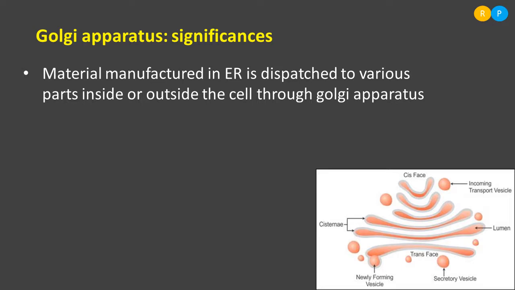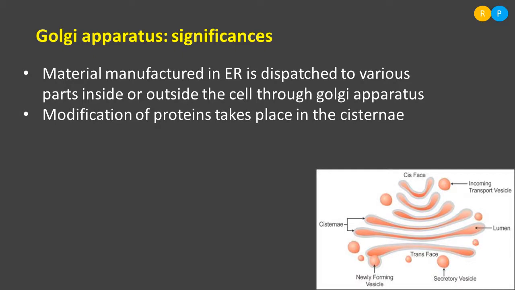The Golgi apparatus is actually responsible for making the product reach its target region, because different regions of the cell require protein as well as lipid. Whenever those materials are needed by the cytoplasmic region, they are sent to that particular target region with the help of the Golgi apparatus. Clear? And modification of proteins takes place in the cisternae.